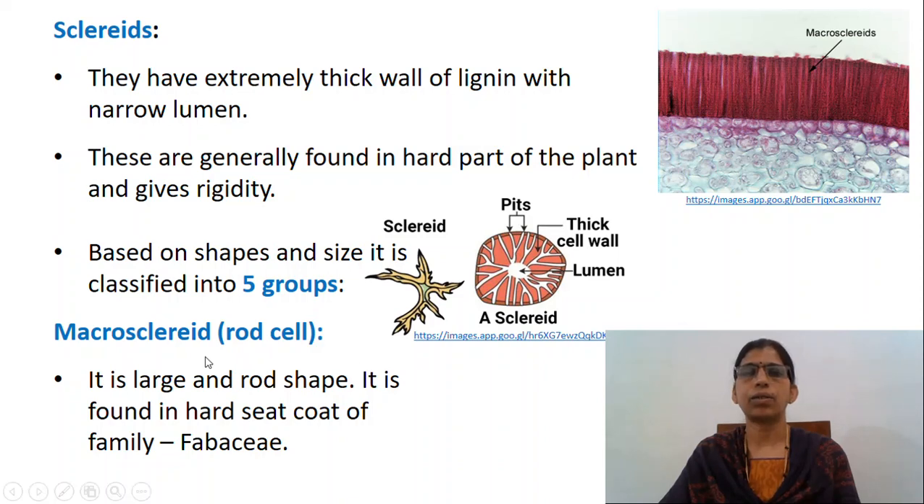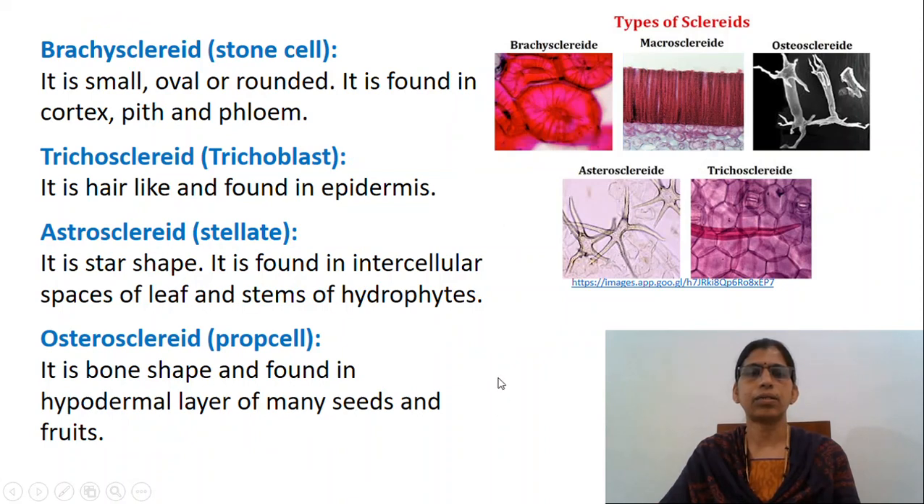Macrosclereids is a large and rod-shaped one. It is found in hard seed coats of the family Fabaceae. Brachysclereids are stone cells, small, oval or rounded. It is found in cortex, pith and phloem.